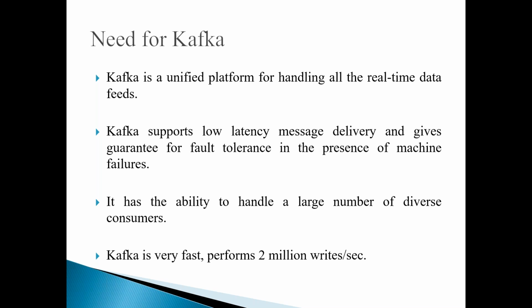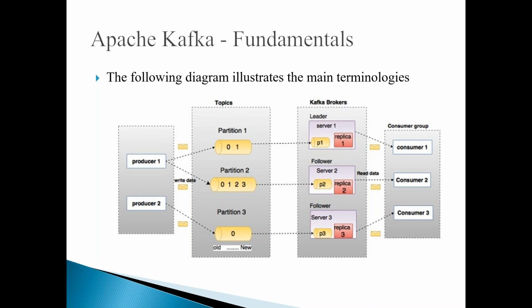And also it has the ability to handle a large number of diverse consumers. As I told you, it's very fast and it can perform 2 million writes per second. Because of all these things, Kafka is becoming very vital and important. Now let us try to understand some terminology and some fundamentals of Kafka.